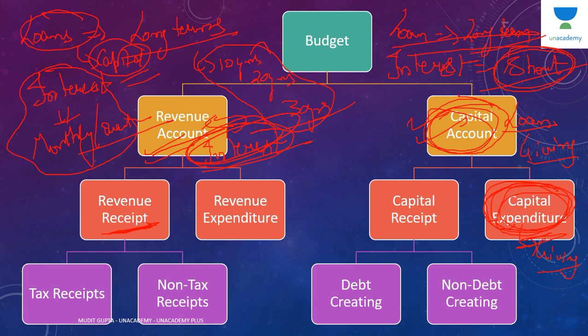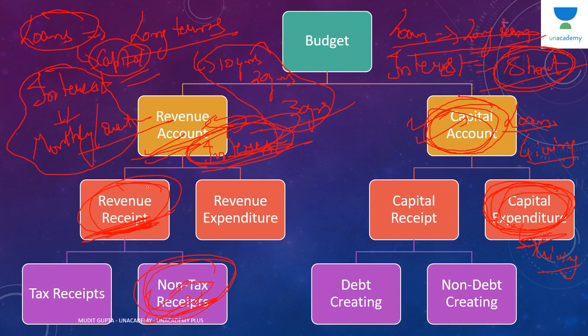If anything goes out of the pocket, that is expenditure, and if anything comes into the pocket, that will be receipt. So if interest is coming towards us, if the interest money is coming to us, that will be revenue receipt because it is short term, and within revenue receipt it will be a part of non-tax receipt because this is not a tax, it is interest. So that is why it will be a part of non-tax revenue receipt.